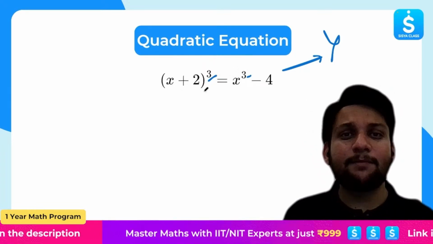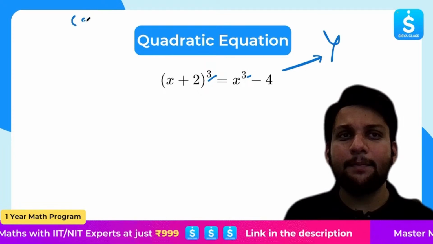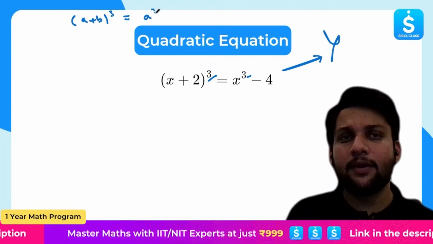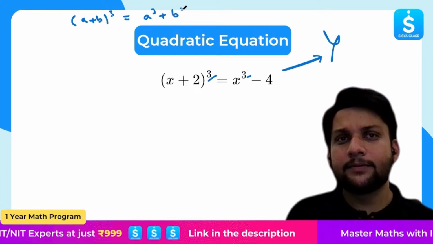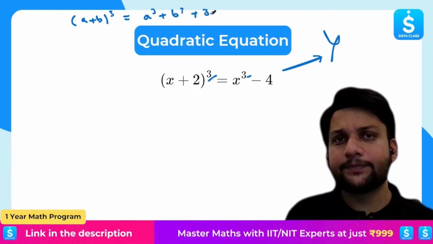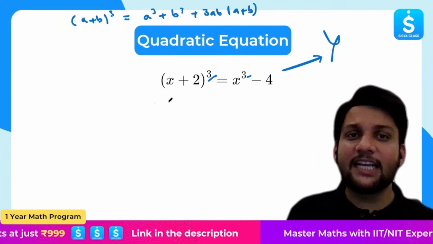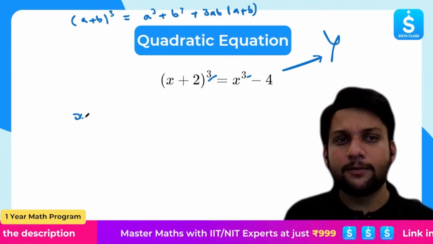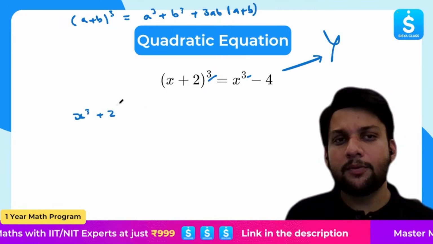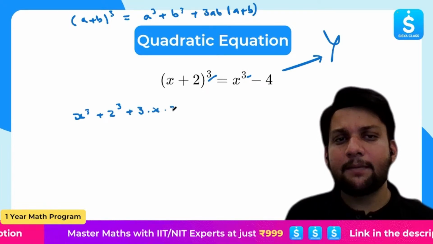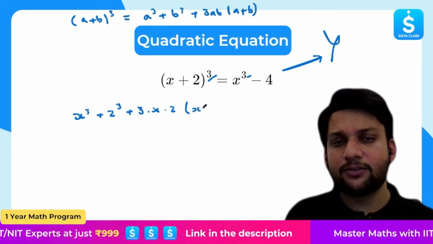Let's see. (x + 2)³. What is the identity? (a + b)³. Come on, everyone can recall this. This is a³ + b³ + 3ab(a + b). Yes or no? So (x + 2)³ will become x³ + 2³ + 3 multiplied by x multiplied by 2 times (x + 2).